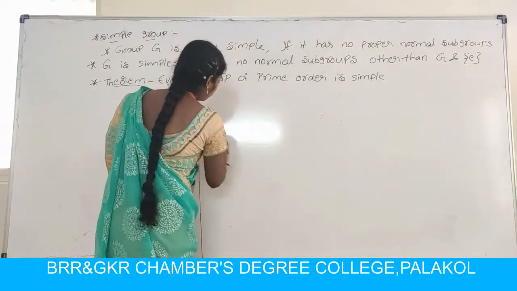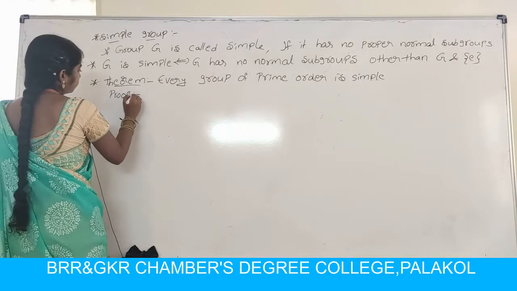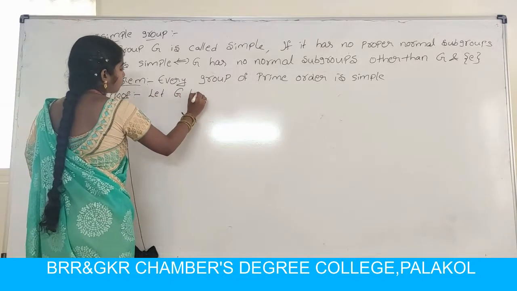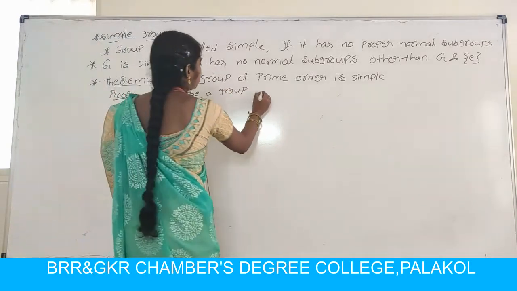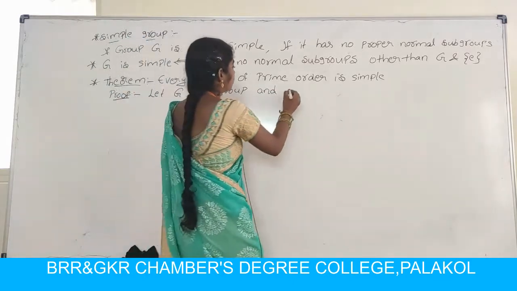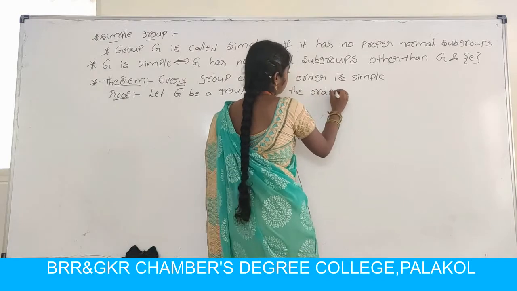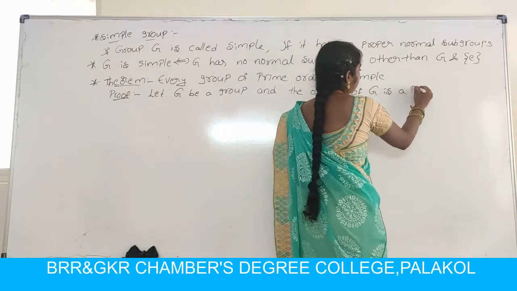So write down the proof. Let Z be a group and the order of Z is a prime number.